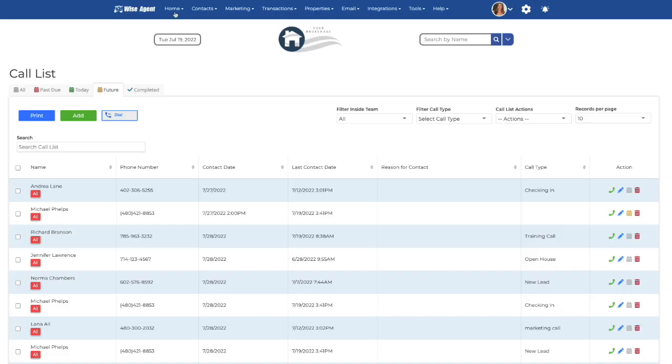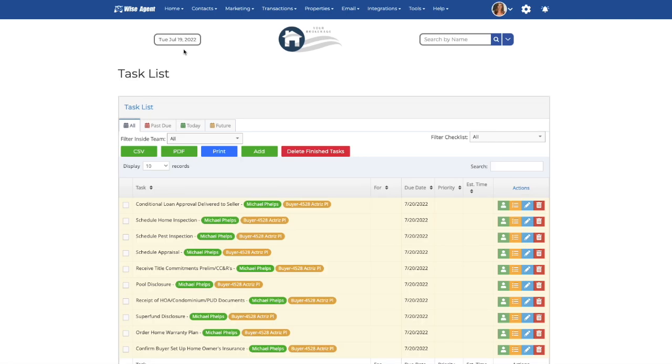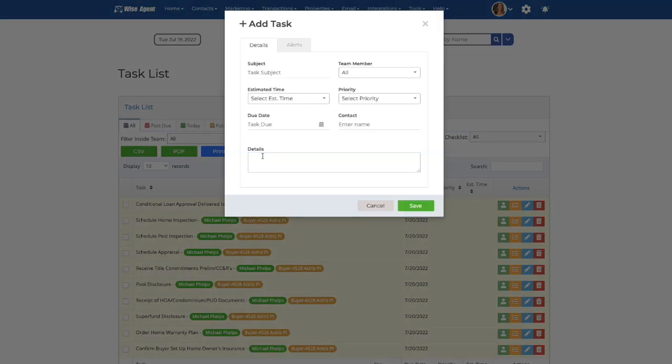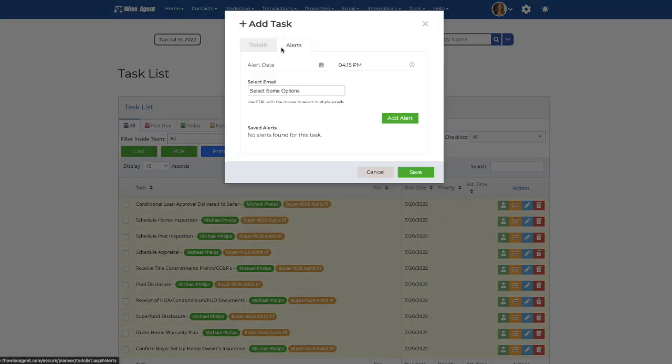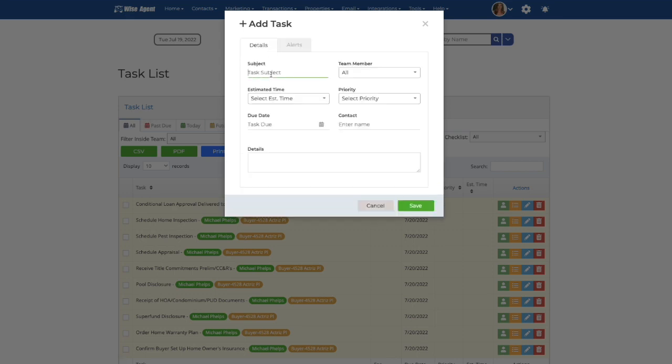The next item in our home dropdown that we'll be going over is the task list. Tasks that we have entered into our checklists, which we went over in the previous recording, will appear here. You can also add in tasks and set alerts for these tasks here. You can enter in a subject for your task, assign it to a team member, and set the estimated time, priority, and due date of this task. You can also enter in a contact name from your contact list and any details about this task.